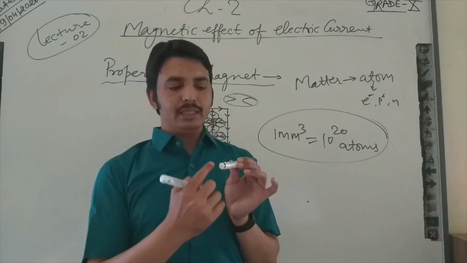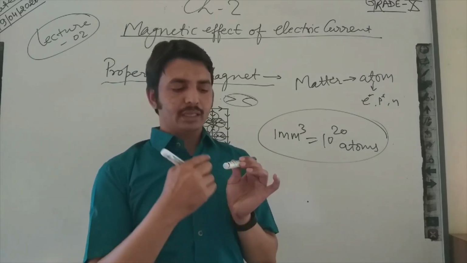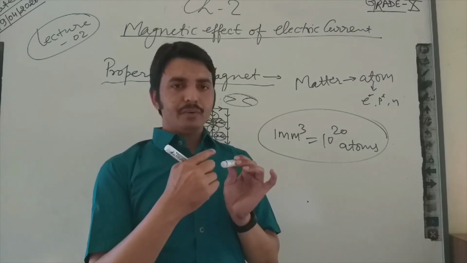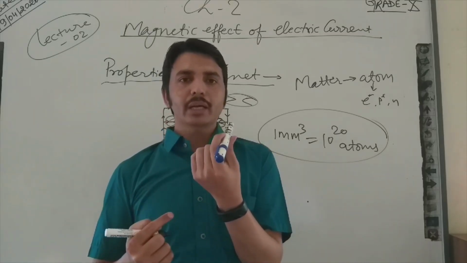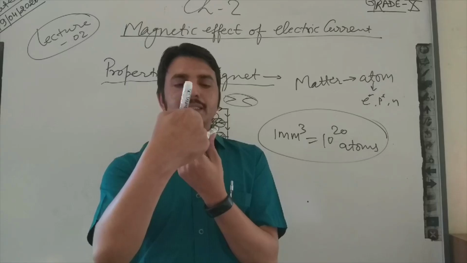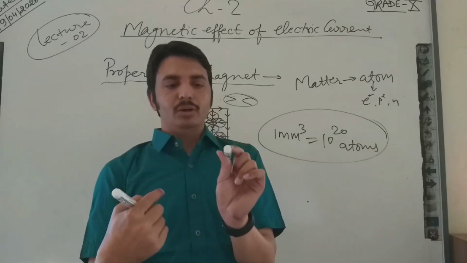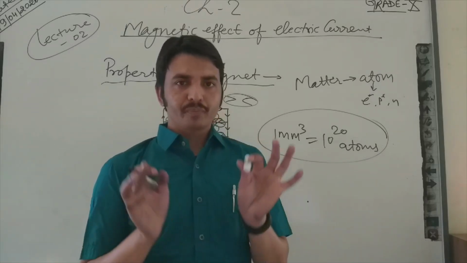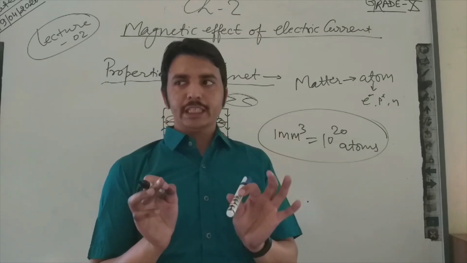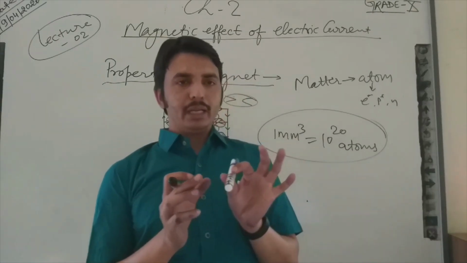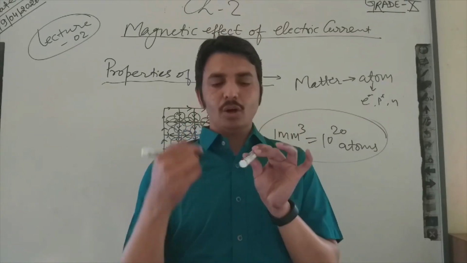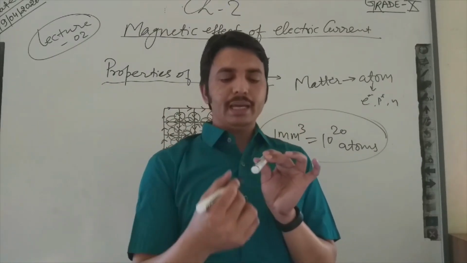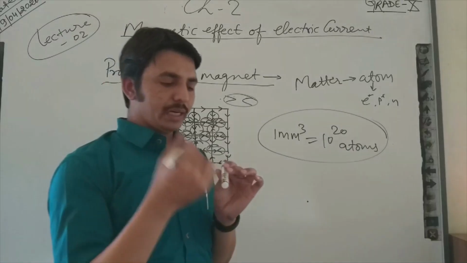If you turn and see from this end, what will be the direction? You can see the direction is anti-clockwise. You can also perform this experiment at your home. You can take one rectangular cube, or one pencil, on which you can draw these lines. These lines show the direction of the currents.